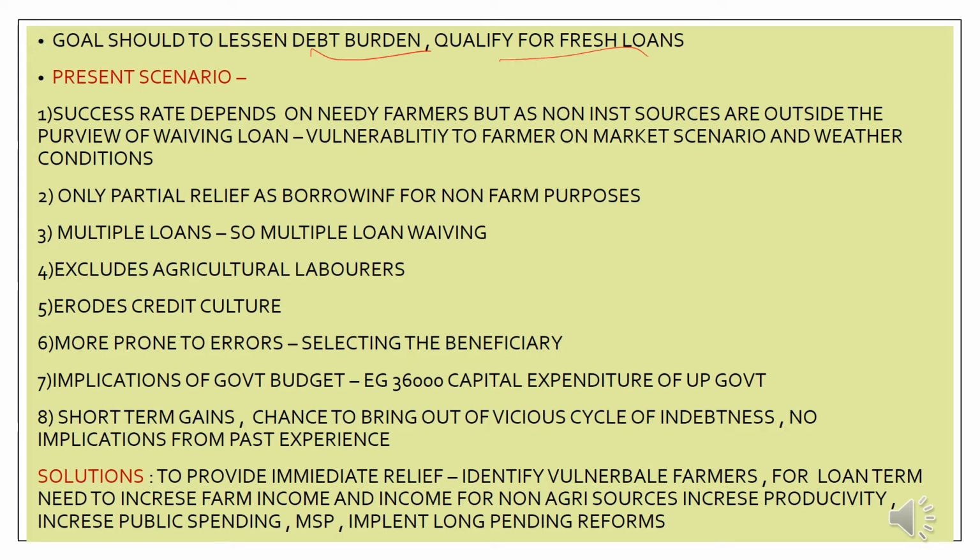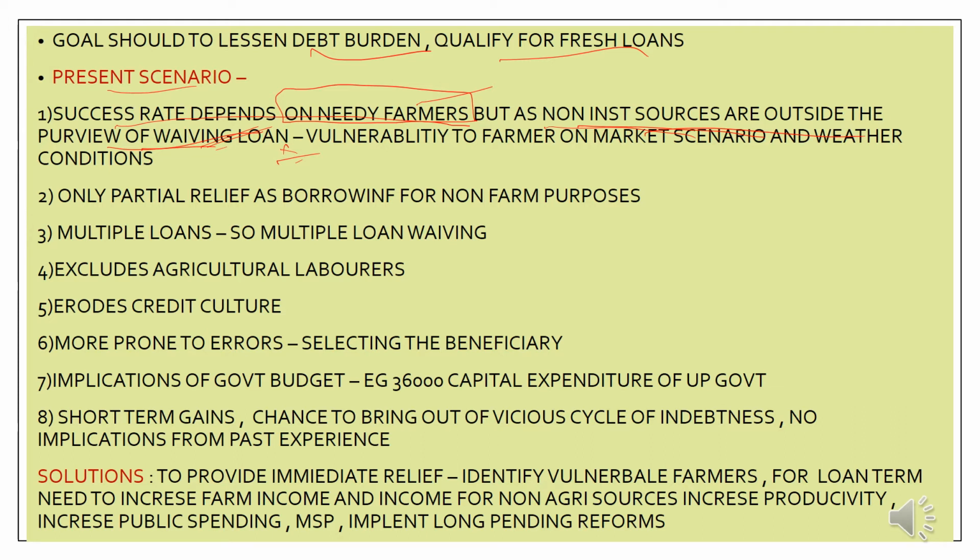But what the article tries to say is, the present scenario is different. The reality is different, because the success rate depends upon reaching the needy farmers, and to target the needy farmers, one has to go for a survey. It also says that the non-institutional sources of loans are more than the institutional sources, as I told you before. So these non-institutional sources do not come under the purview of loan waiving. It is the government who will be waiving loans, but the money lenders will not do that. So the vulnerable farmers going to the money lenders will not be covered in this loan waiving.